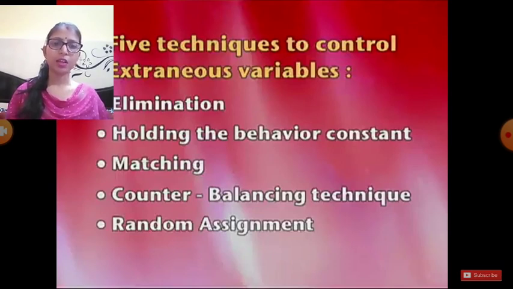First technique is elimination. Since the goal of an experiment is to minimize extraneous variables, the best way to handle this problem is to eliminate them. For example, the experiment may be conducted in a soundproof room. If the sound is a relevant variable which we want to control, then definitely we use a soundproof room for the experiment. In this way we can control the relevant variable, which is sound. So this is the technique of elimination.